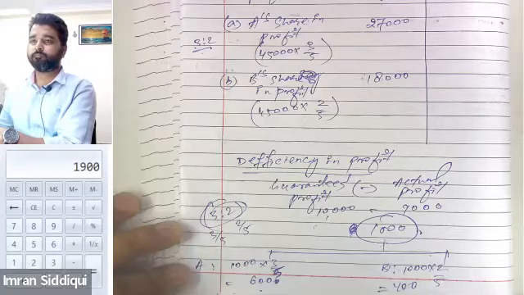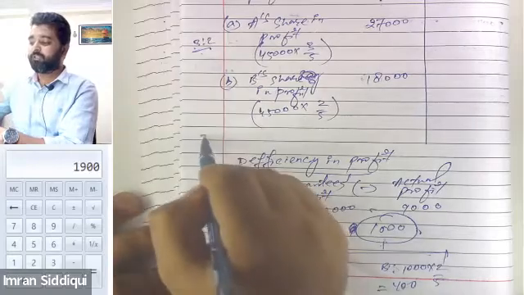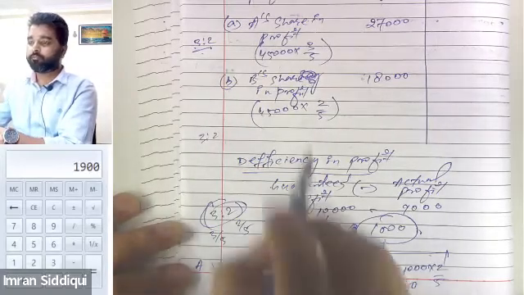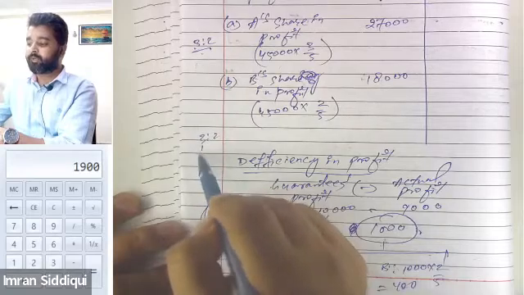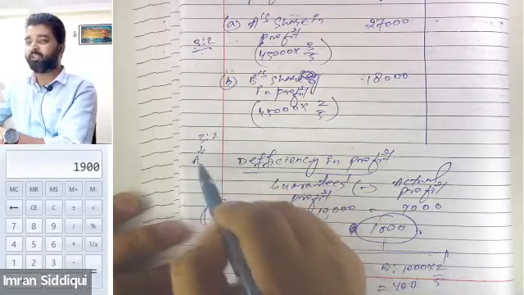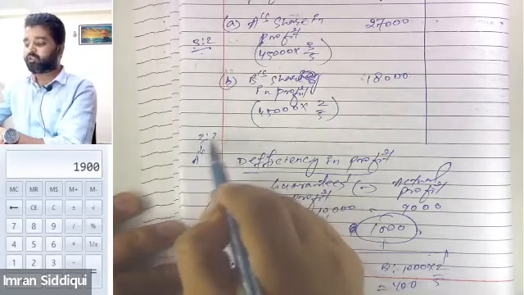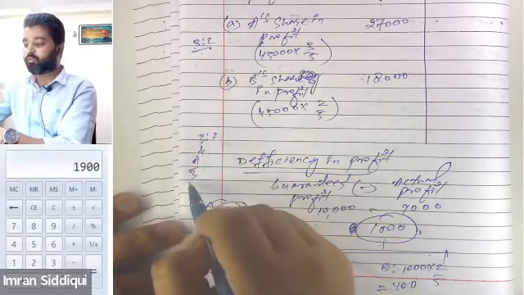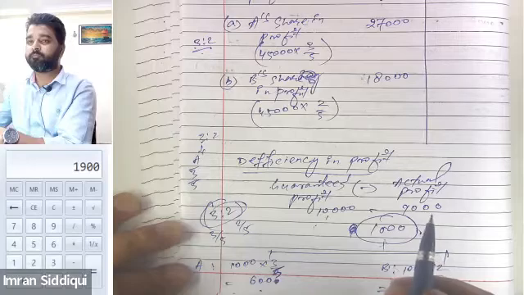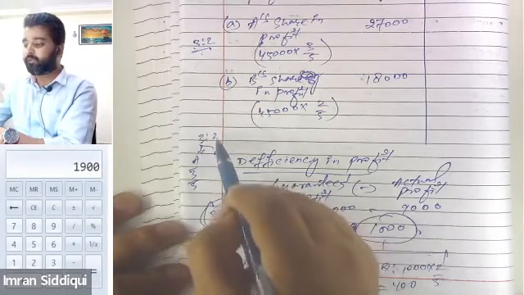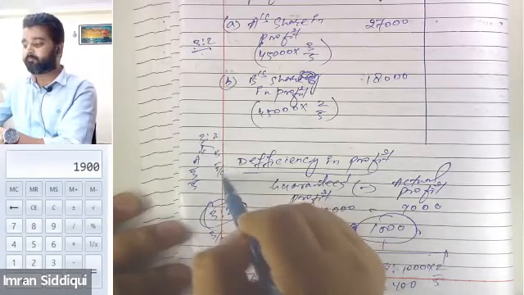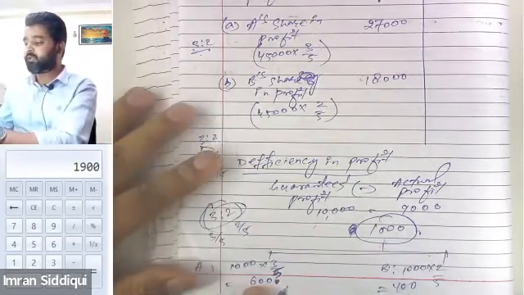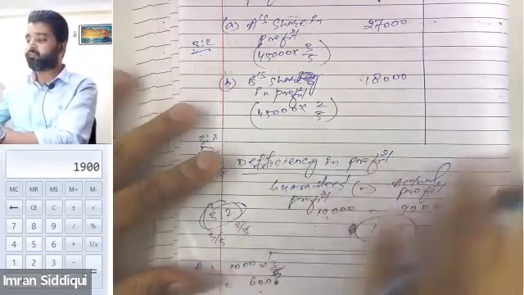So how do you find A's share? If the ratio is 3:2, that means A's share is 3 upon the sum total of the values, which is 3/5. And for B, it will be 2/5. Am I clear? Okay, sir. All right. So 600 needs to be deducted out of A's capital account.